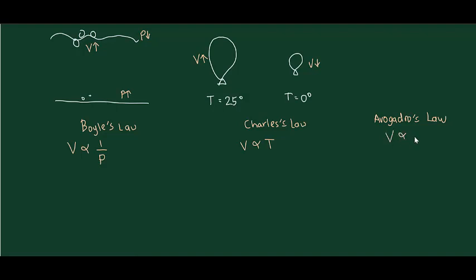At constant temperature and pressure, volume is directly proportional to the amount of gas. For example, if you blow up a basketball, you are forcing more gas molecules into it. The more molecules you add into the basketball, the higher the volume, so the basketball inflates.